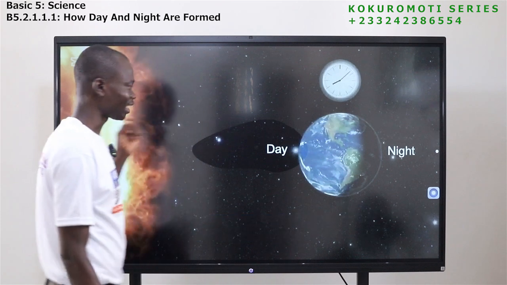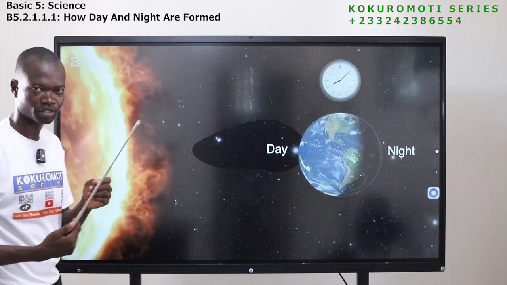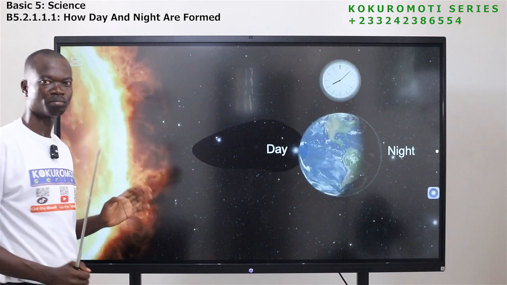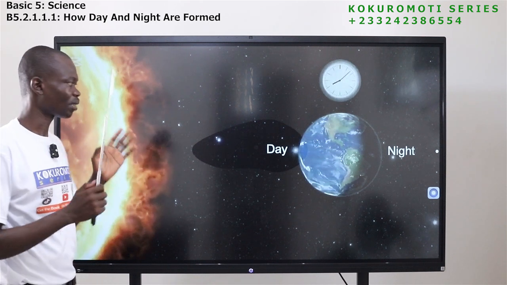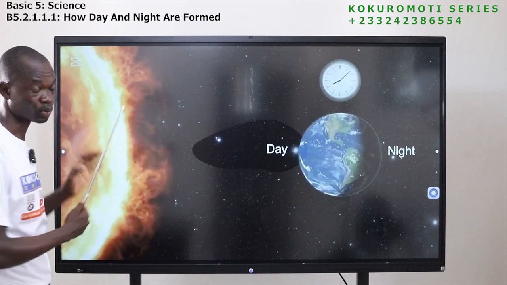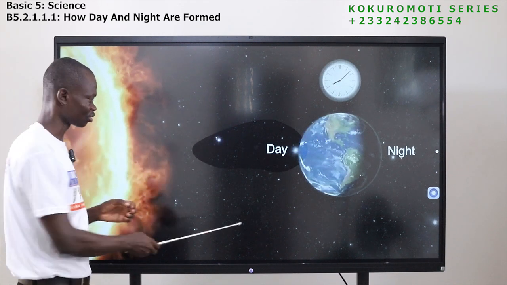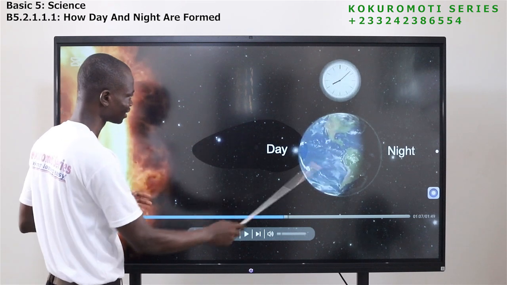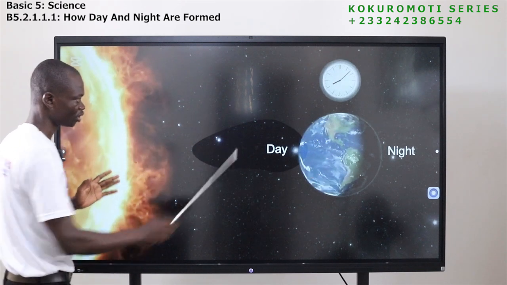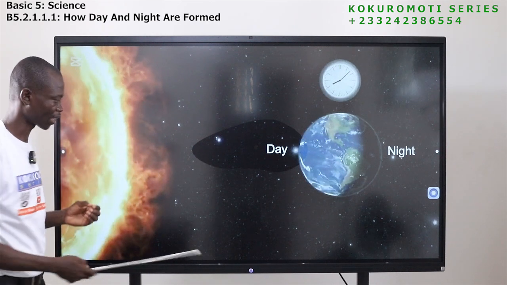If the earth doesn't move, only one part of it will get sun. But because it moves, part of it will get sun. The part that will not get sun will also come and face what? The sun, to also get the light from the sun. So this is how day and night is formed. The rotation of it brings about day and night.